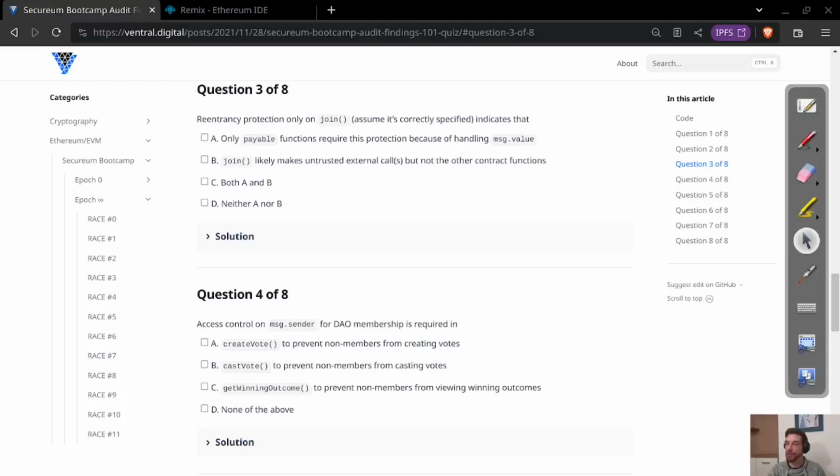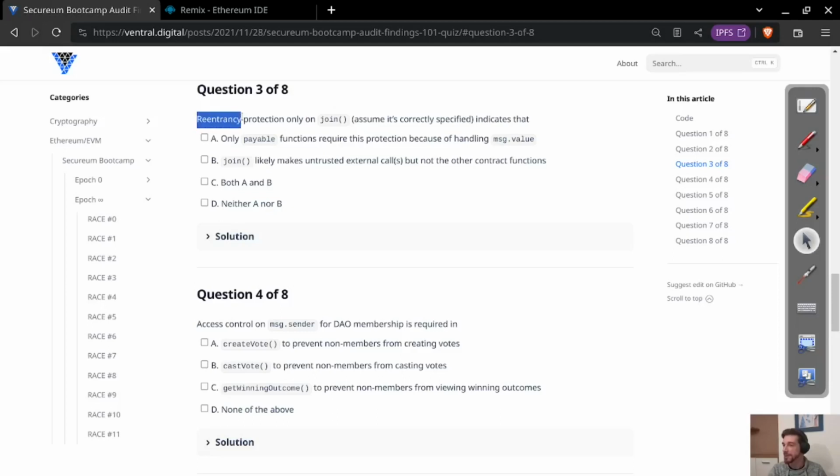Next up is question number 3 of RACE-2 of the Secureum Bootcamp. This one is once again about reentrancy. I will not explain reentrancy again. We have done that in previous races and it is exhausting, and maybe it's also exhausting to listen to me explaining the same things over and over again.